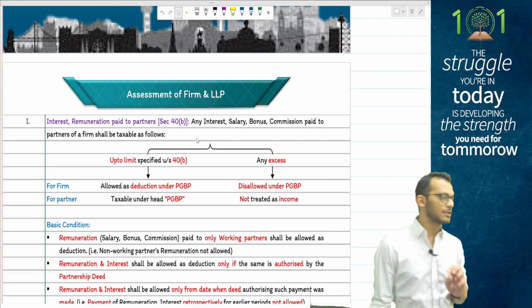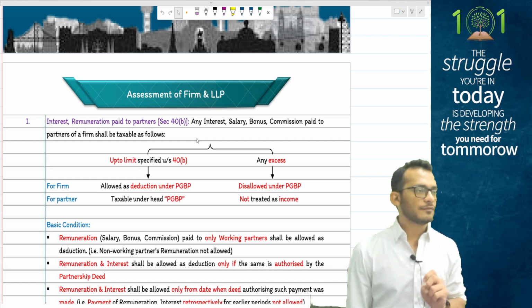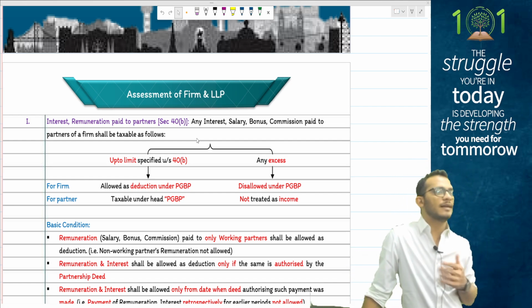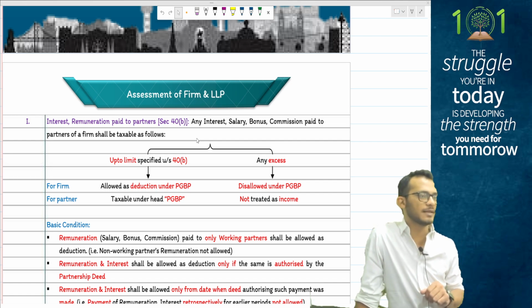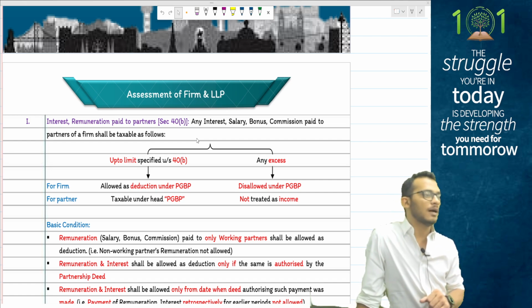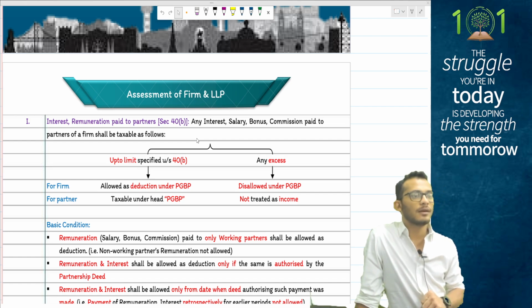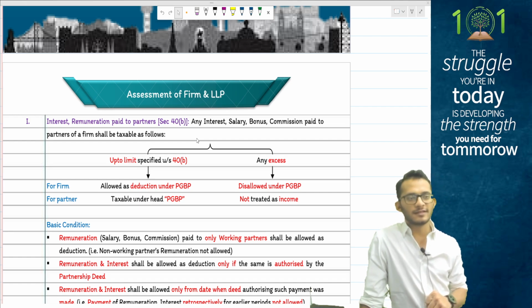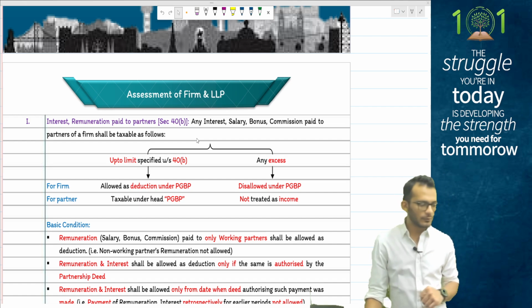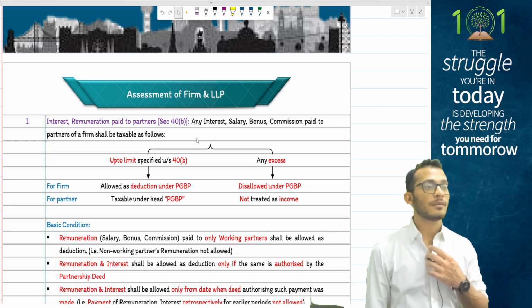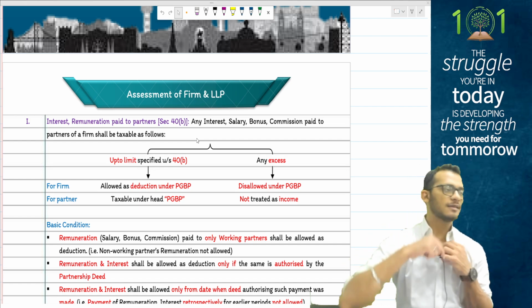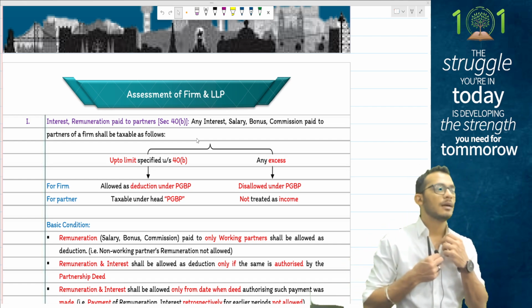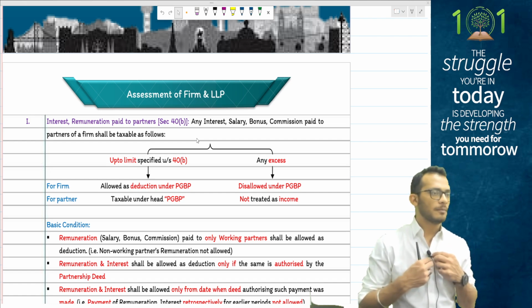Then comes your transaction number two, which talks about interest, where income tax says if there is any loan or capital given by the partners, then it will be allowed as an interest of 12% per annum in the hands of the firm. Because it is allowed in the hands of the firm, it now becomes taxable in the hands of partners.